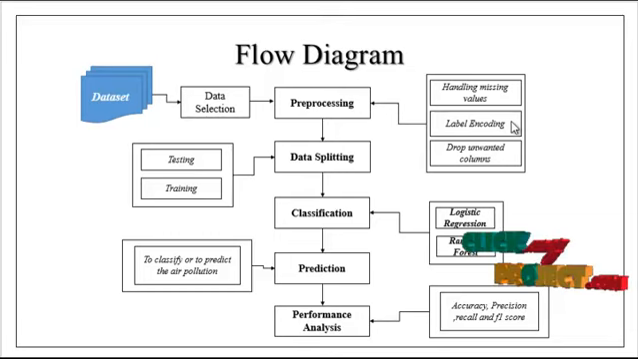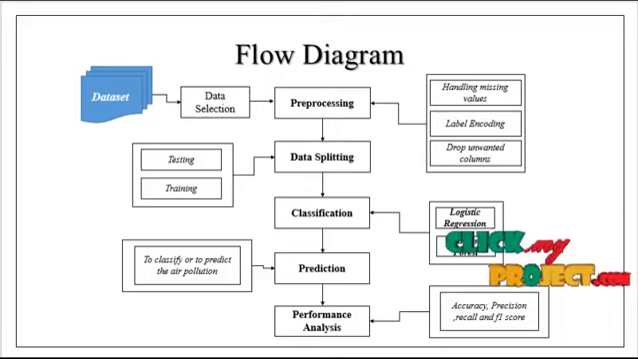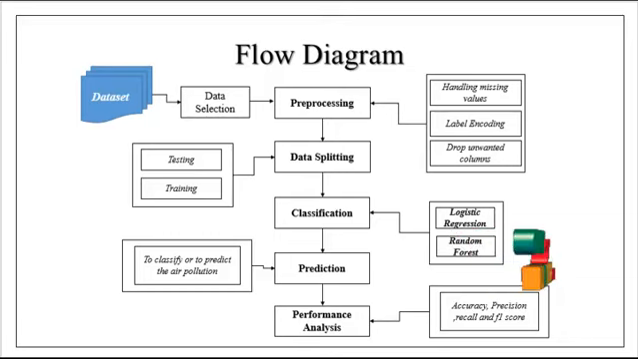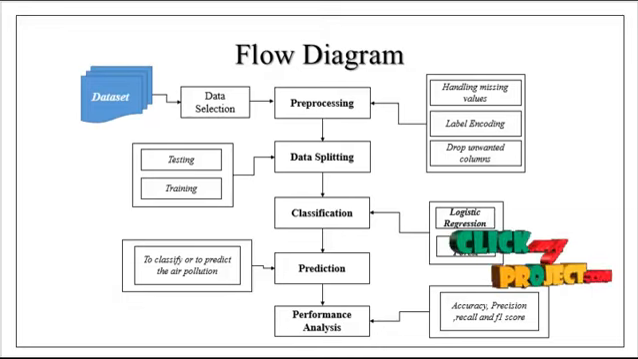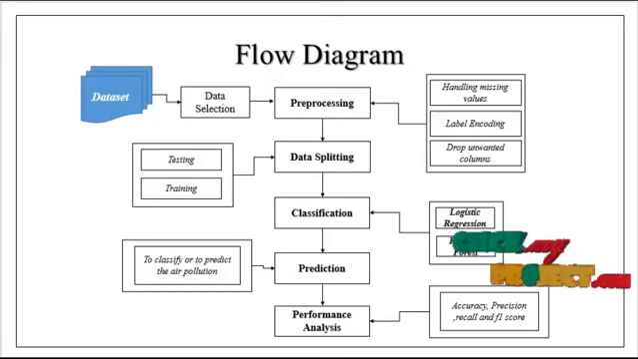For example, if I have the label in string format, it will be encoded and then changed. So after doing the label encoding, the drop unwanted column step will be carried out. In this step, we have to eliminate the unwanted columns from the dataset. In case the dataset consists of any unwanted attributes in a particular column, it should be eliminated by using this drop unwanted columns. After doing this, the data splitting will be carried out.